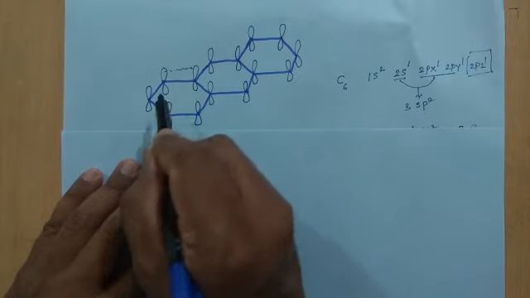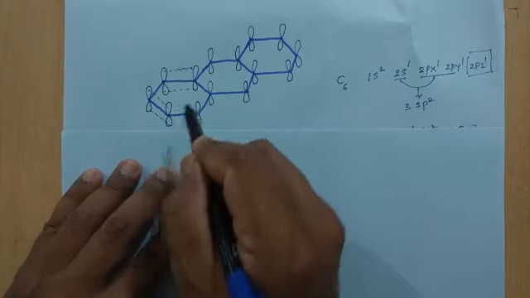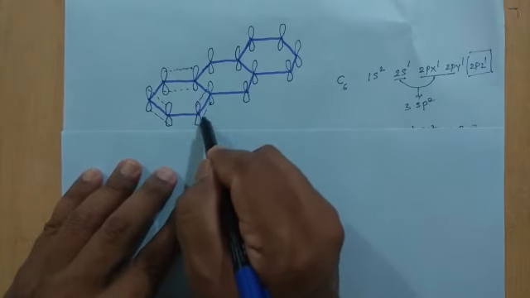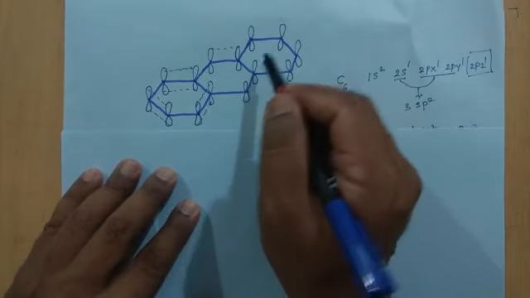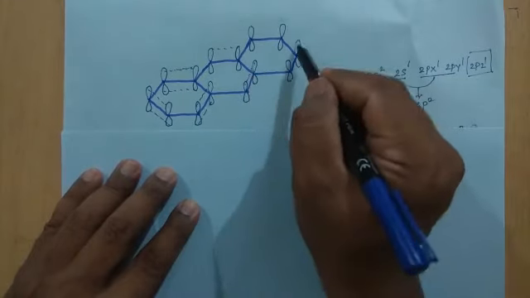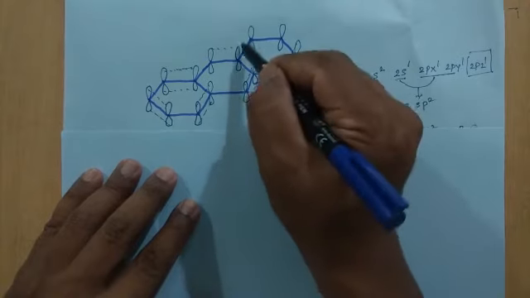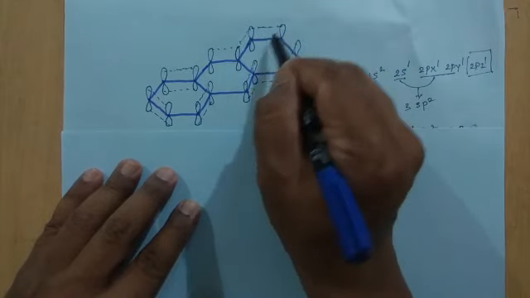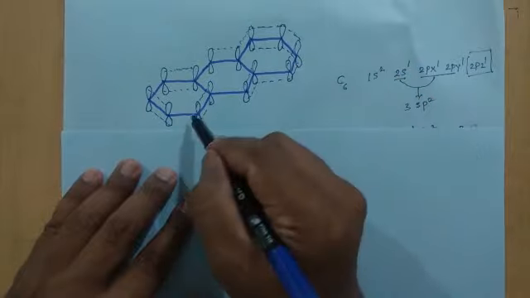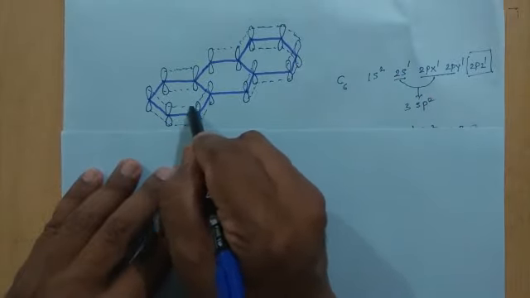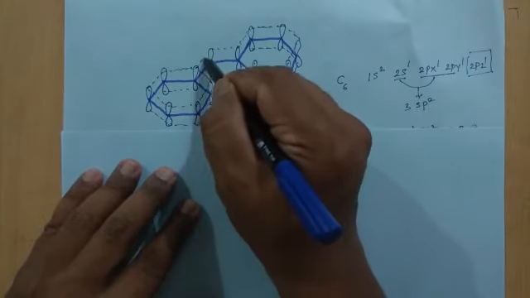This is how it will laterally overlap on the neighboring carbons. Any kind of combination is possible. They can overlap on any of the neighboring p orbitals, and that's why we can draw the structure like this.